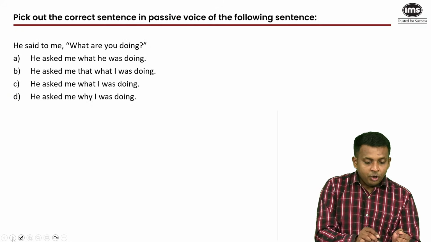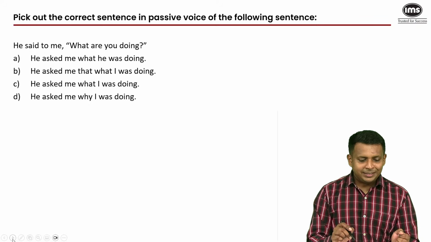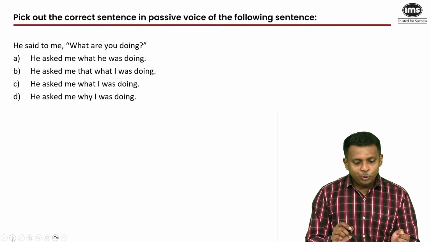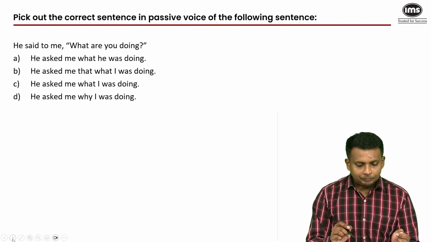That's good. Moving on. Pick out the correct sentence in passive voice of the following sentence. He said to me, now this is direct to indirect speech. He said to me, "What are you doing?" So change the direct speech to reported or indirect speech. Let me know what the answer is.